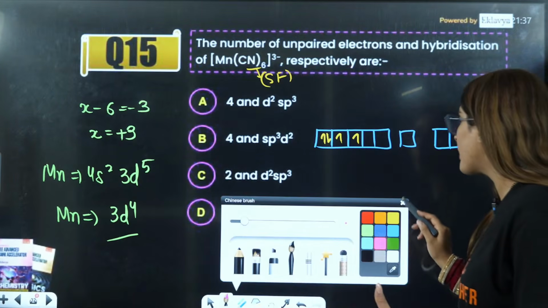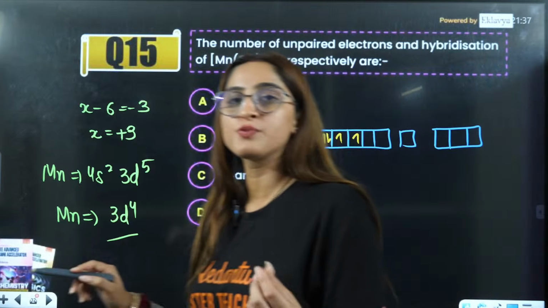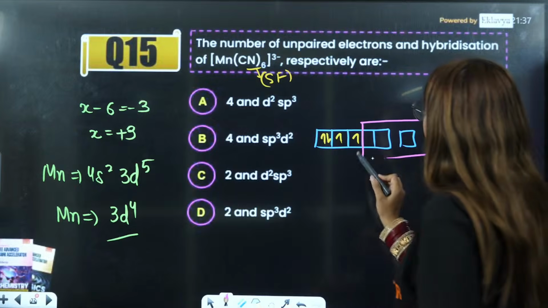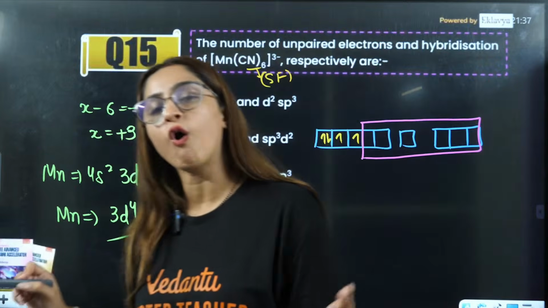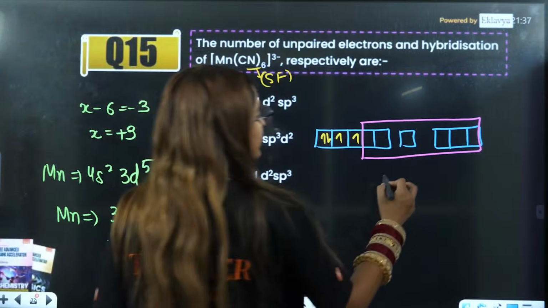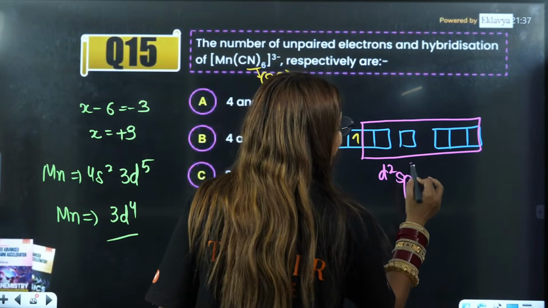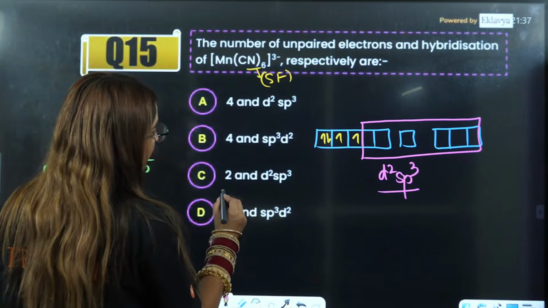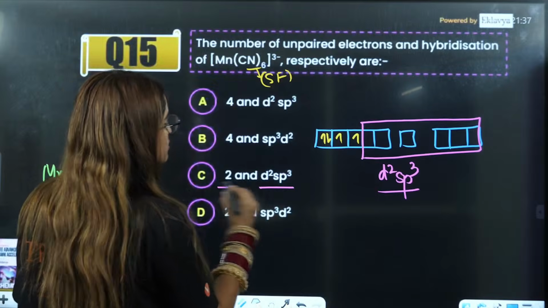You don't need to pair up the other two electrons because you are already getting d2sp3, since this either exists in d2sp3 or in sp3d2. So we don't need to pair these two. That means you will have two unpaired electrons and the hybridization is d2sp3.